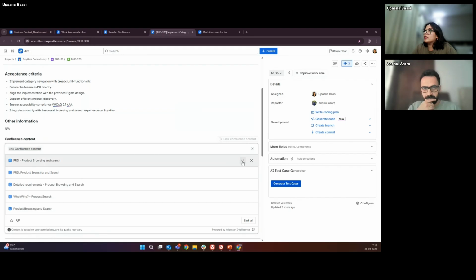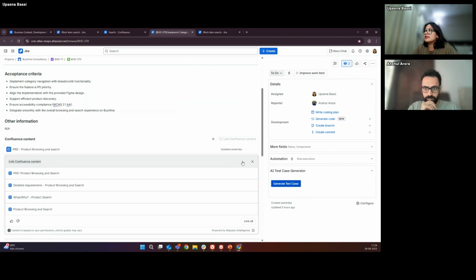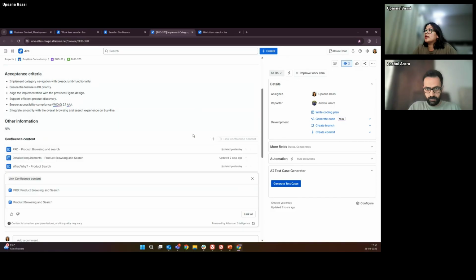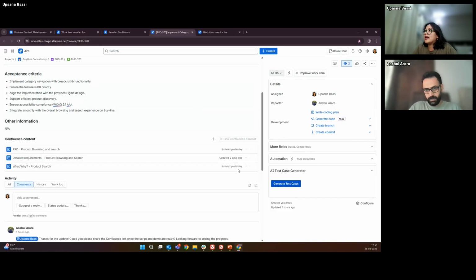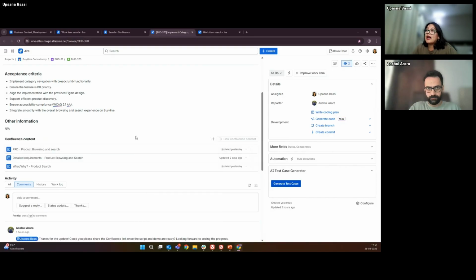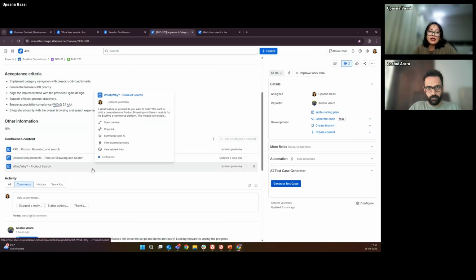But here, because AI has access to Confluence and Jira both, it's able to search through everything. So it's as easy as me liking a suggestion. I click this and I say this. So that's it. It's actually created a link here. So whenever later I need to work on something, I can go look at these. And as a project manager, I can also really help people get started.